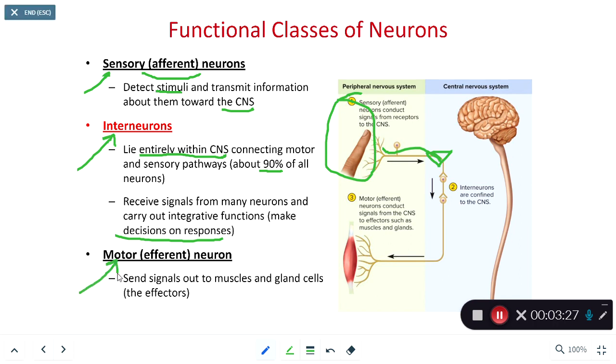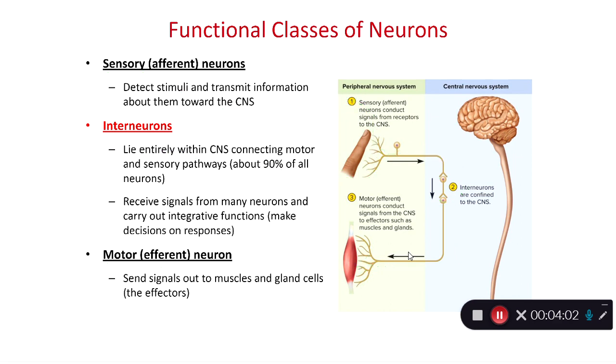We also have the motor neuron. So after our interneuron makes the decision, it's then going to stimulate a motor neuron, which originates in the central nervous system and then transmits a signal, an action potential or electrical signal, down its axon to a muscle or gland. These are referred to as the effectors, and they are part of the efferent nervous system. The efferent nervous system is going to carry signals away from or exiting the central nervous system, and motor or efferent neurons will be the structural and functional unit of that branch of the nervous system.